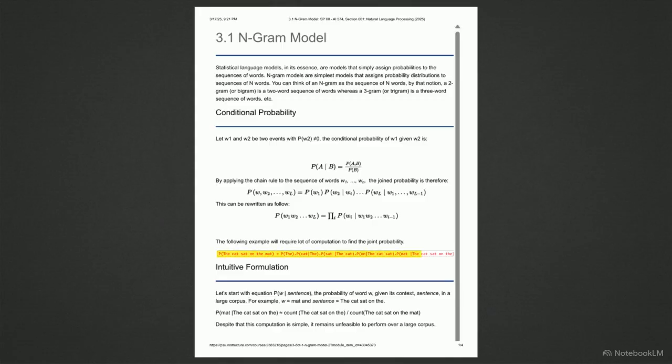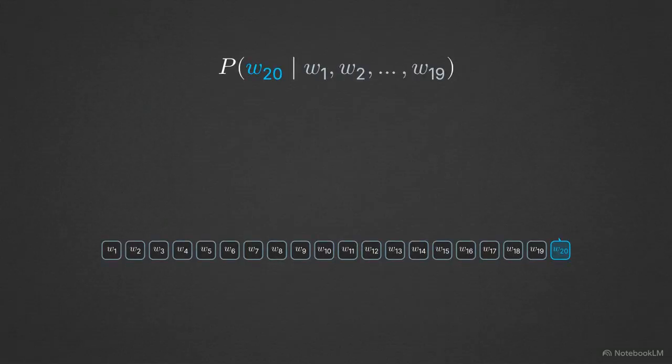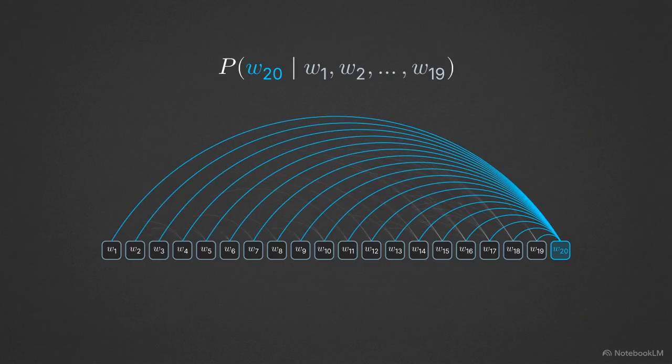To evaluate a specific sentence, like "the cat sat on the mat," we take the probability of the word "the," multiply it by the probability of cat given "the," and multiply that by sat given "the cat." Predicting the final word requires us to calculate the conditional probability of every single word that came before it, combined.